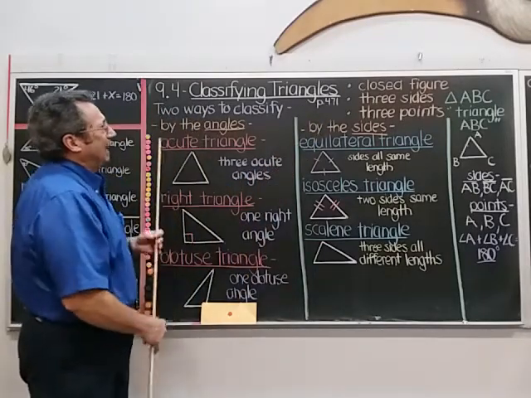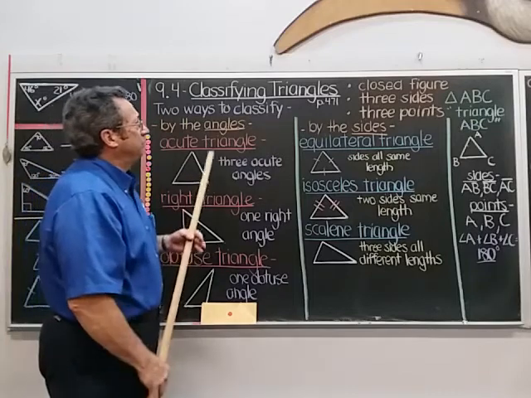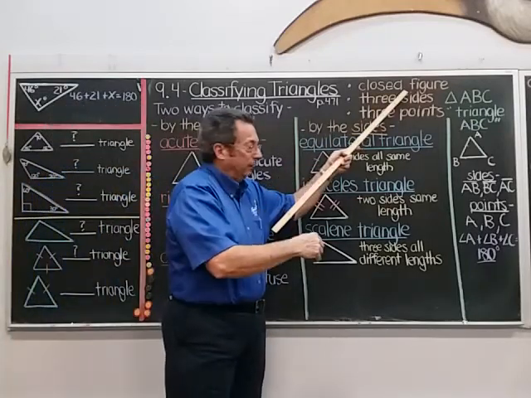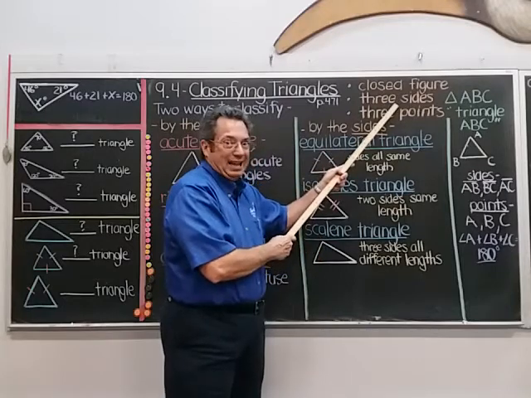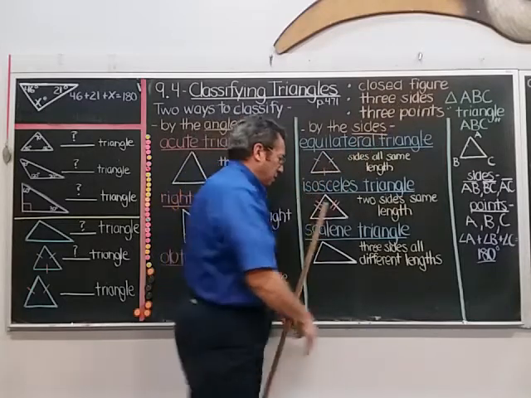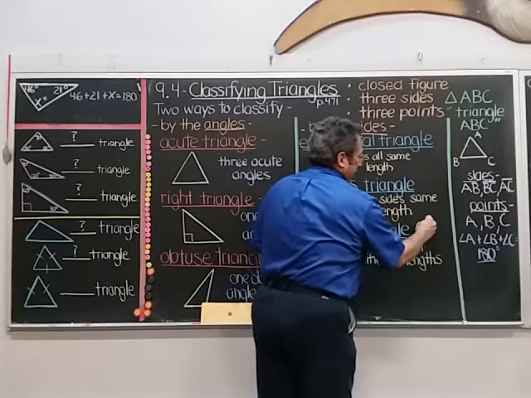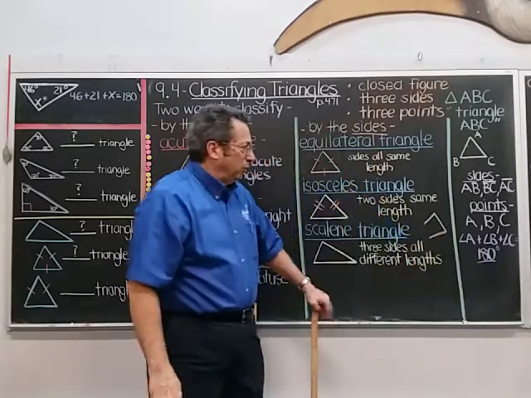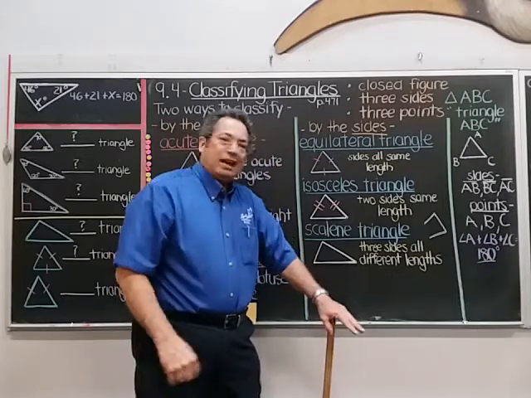When it comes to classifying triangles, let's define first what a triangle is. Well, a triangle is a closed figure, all right? It has 3 sides and it has 3 points. For instance, this is not a triangle. There's one side, another side. And you say, well, it has 3 sides. But it's not a closed figure.